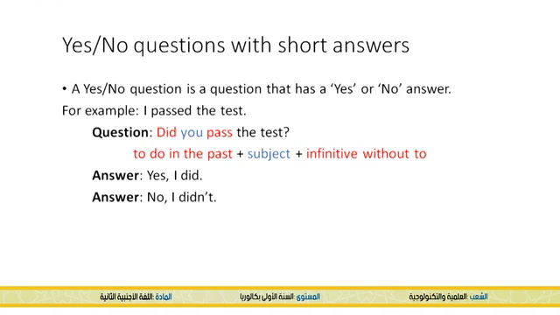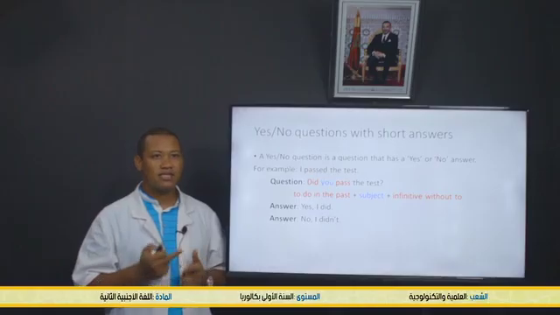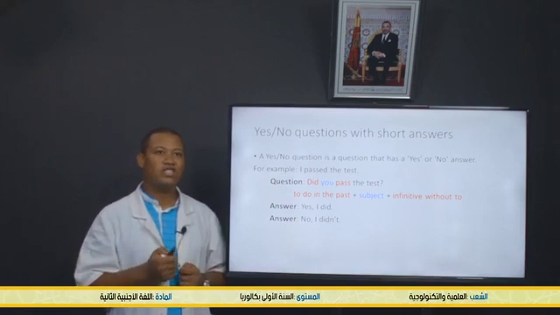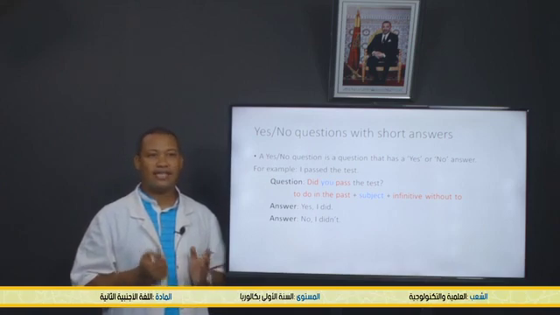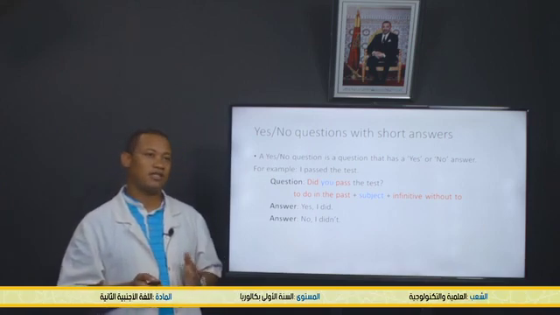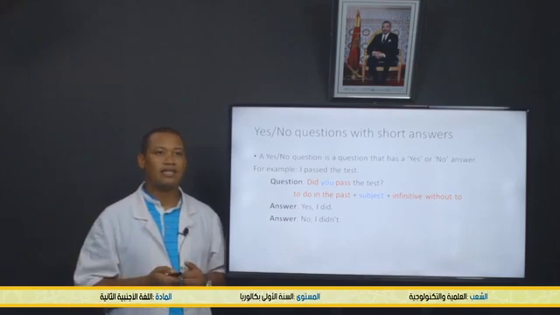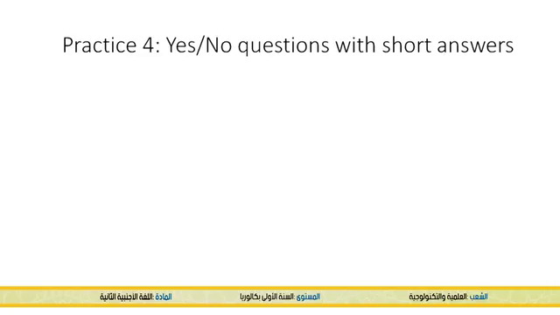For example, I passed the test. If I want to form the question, we say, did you pass the test? So we use the verb to do in the past as an auxiliary verb, plus subject, plus infinitive without to. So here we have, did you pass the test? The answer, if it is positive, we say, yes, I did. And if it is negative, we say, no, I didn't. Now let's move to practice.